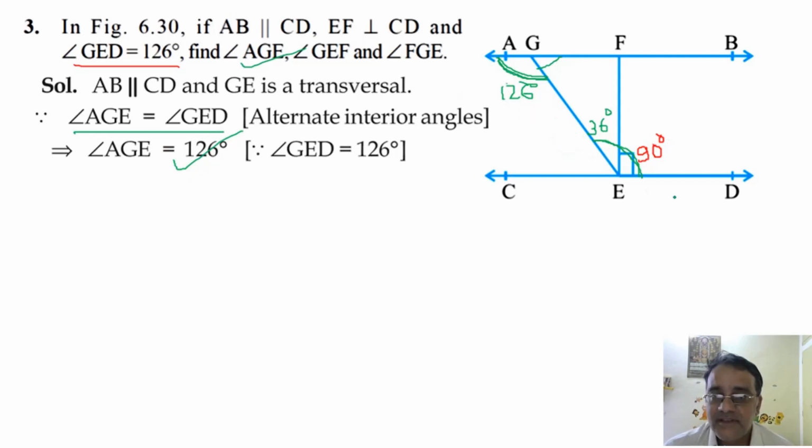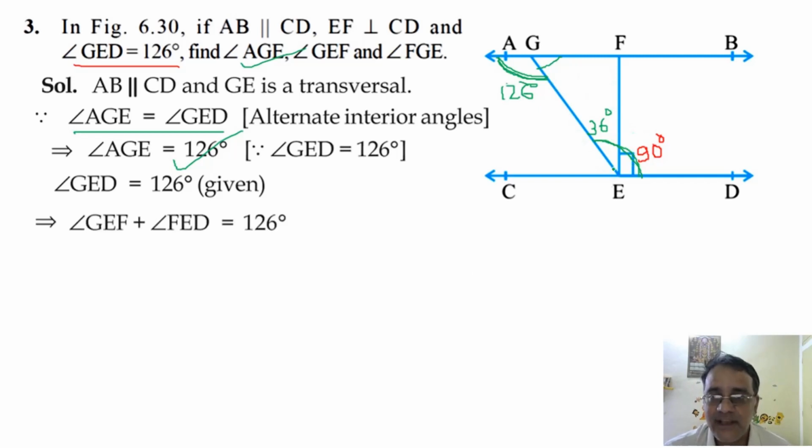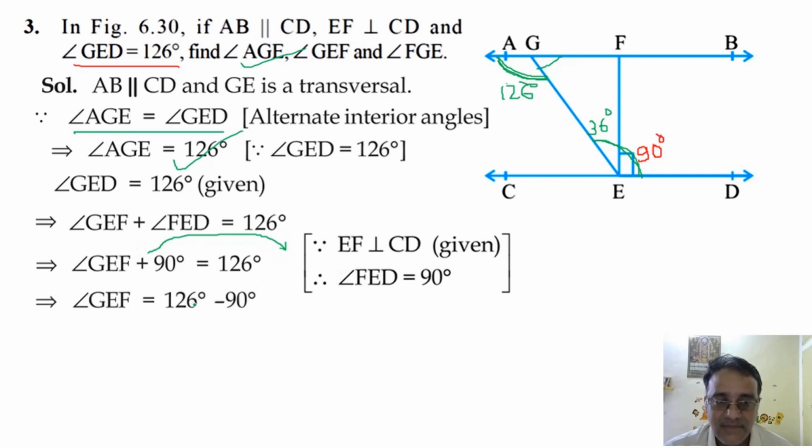Now this complete angle is equal to 126 degree. So this can be broken up into angle GEF plus 90 degree. Okay, FED कितना? 90 degree. So now this 90 degree we will shift over here. So it will become minus 90. So 126 minus 90 हो जाएगा 36 degree. So second value आ गया. अब ये वाला निकालना है.